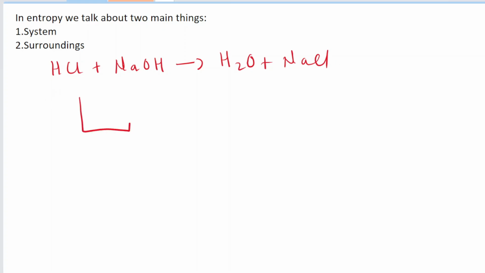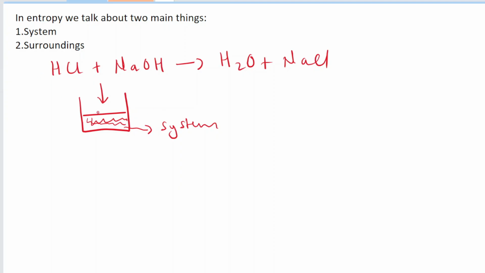Now, this reaction is usually carried out in a container, right? So you have some HCl liquid over here, and you will add that sodium hydroxide into this. Now, the particles and the reaction happening inside, this is called the system. Whatever happens inside and you can't really see it, this is called the system. So whatever is going on behind the scenes, the particles reacting to each other, all this is the system. And what will be the surroundings?